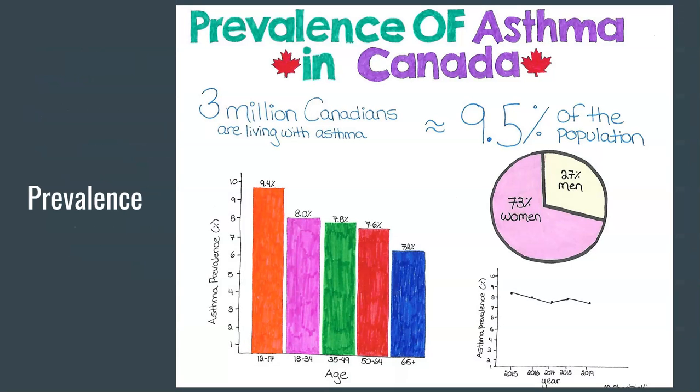In Canada, asthma is the third most common chronic disease, affecting around 3 million people countrywide. This means about 9.5% of Canada's population suffers from asthma. Canadian statistics show that asthma affects males more than females in childhood, but the prevalence becomes greater in females after puberty. It also shows that asthma affects younger individuals more frequently, and the amount of people affected by asthma decreases with age. The rate of asthma has remained relatively stable since 2015.